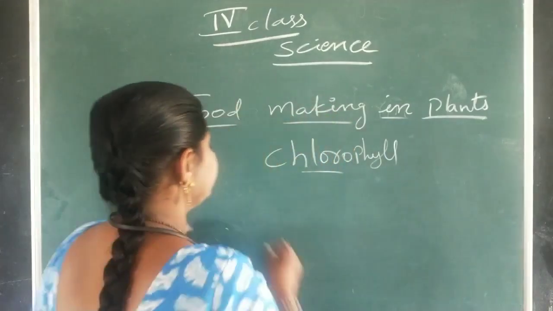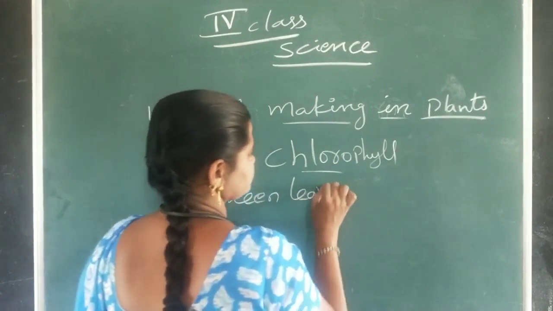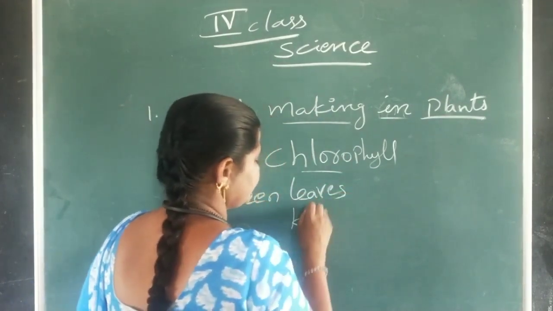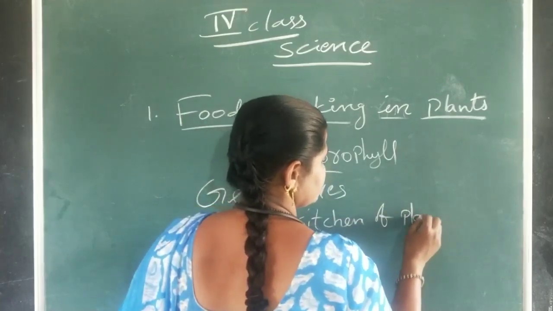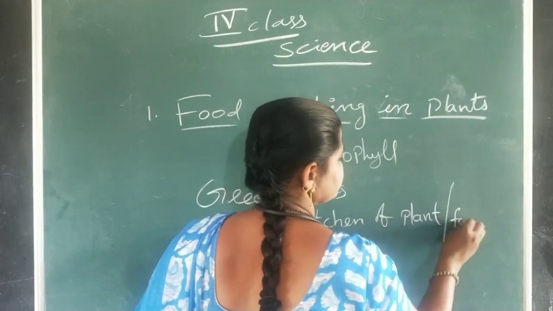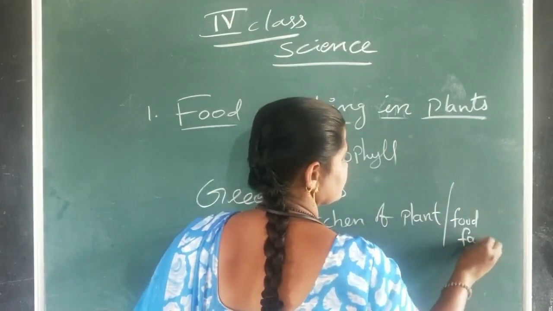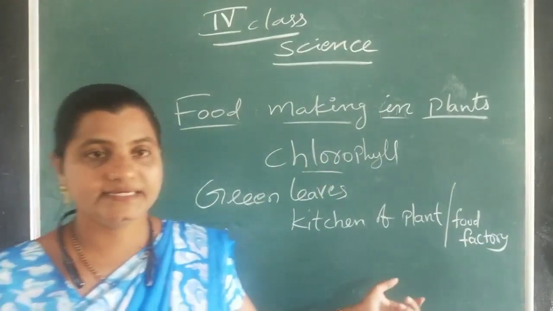So here green leaves are known as the kitchen of the plant. Another name is food factory of the plant.